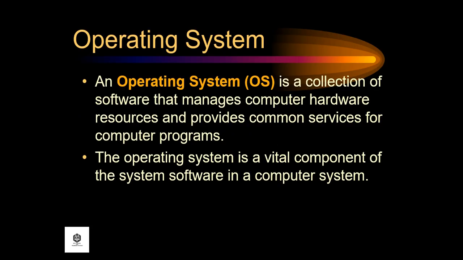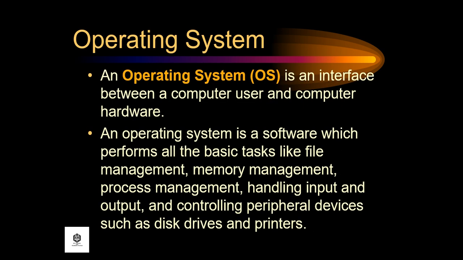An operating system or OS is a collection of software that manages computer hardware resources and provides common services for computer programs. The operating system is a vital component of the system software in a computer system. An operating system is also an interface between a computer user and computer hardware.